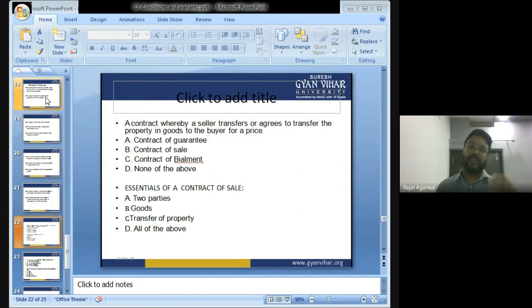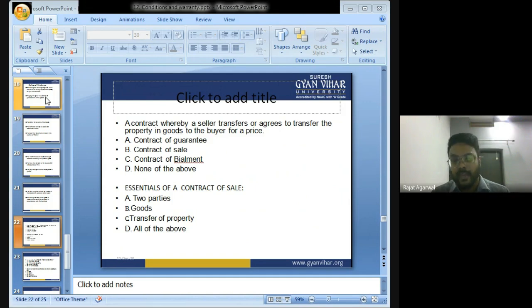Chaliye, let's do some illustrations so that you can get clarity on the topic as well as revision of the topic. A contract whereby a seller transfers or agrees to transfer the property in goods to the buyer for a price: contract of guarantee, contract of sale, contract of bailment, none of the above. The answer is contract of sale.